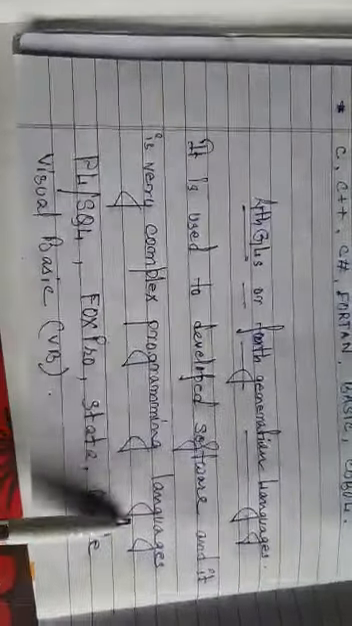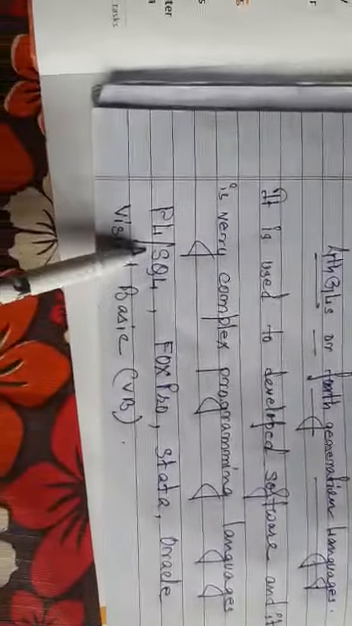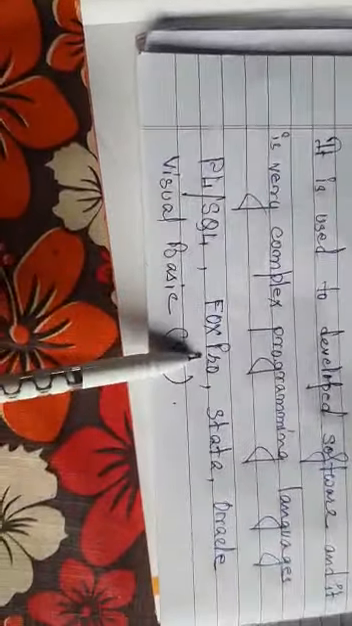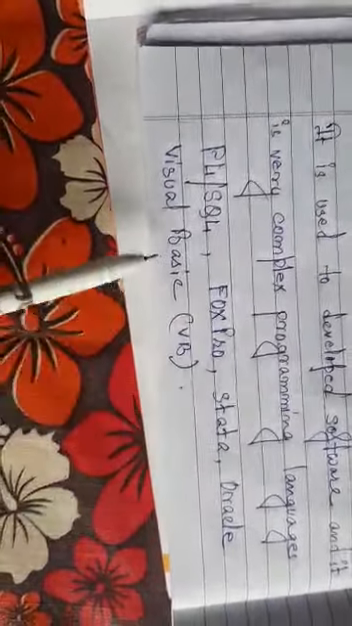Now fourth generation, 4GL or fourth generation languages. It is used to develop software and it is a very complex programming language. Examples are PL/SQL, FoxPro, Stata, Oracle, Visual Basic.